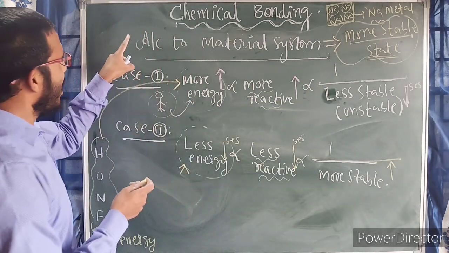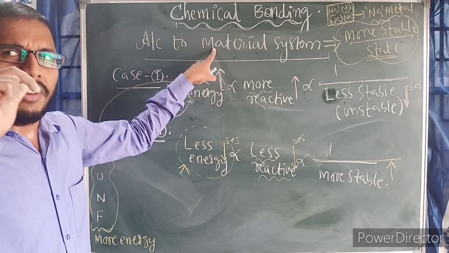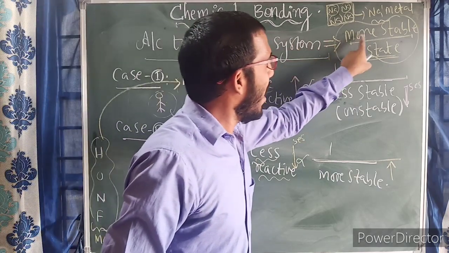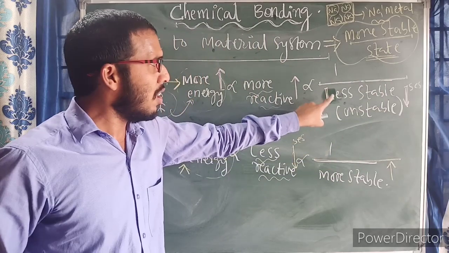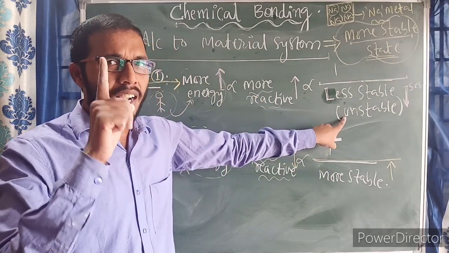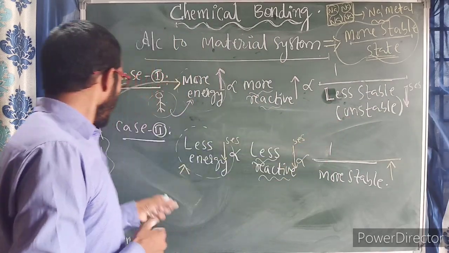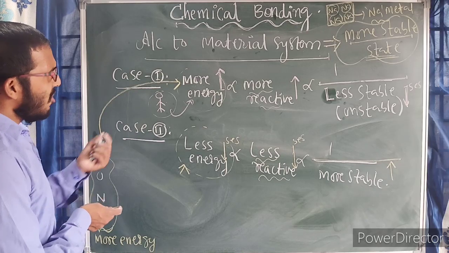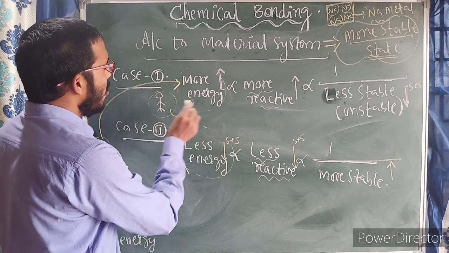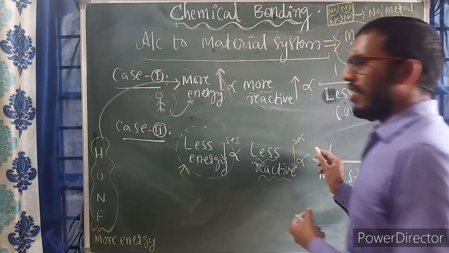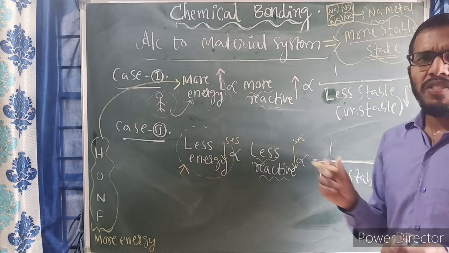But in nature, each and every system, each and every material tries to acquire the more stable state, but not the less stable state or unstable state. So each and every system tries to acquire the more stable state.